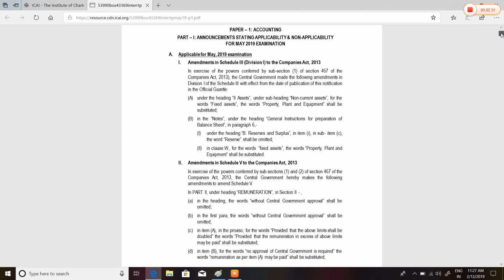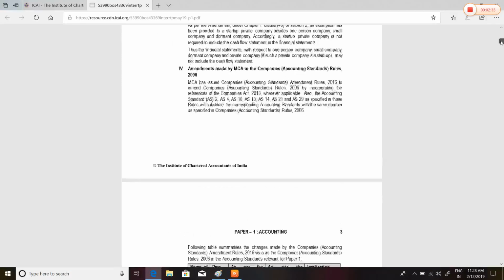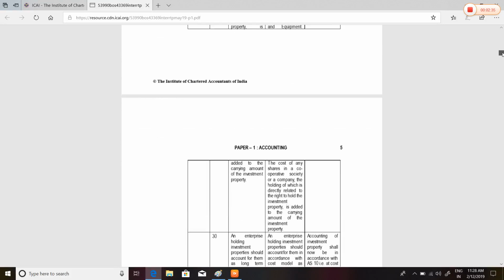Please don't read these type of amendments. These are not amendments.